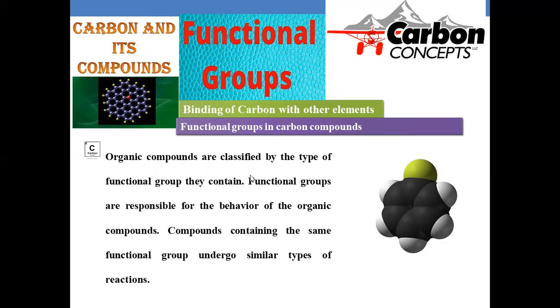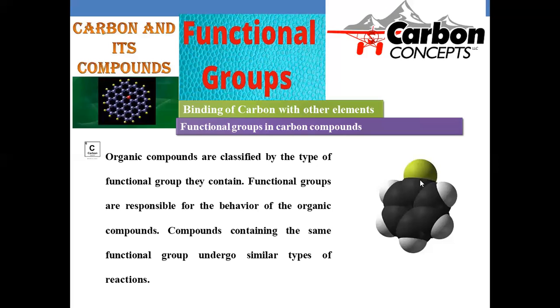If fluoro compounds are there, all fall in the same category with similar chemical properties. When we take amino compounds, all amino compounds have a similar kind of nature. So in that manner, the functional group will drive the chemical properties of these organic compounds. Compounds containing the same functional group undergo similar types of reactions.